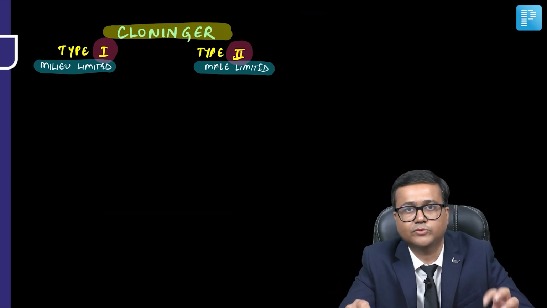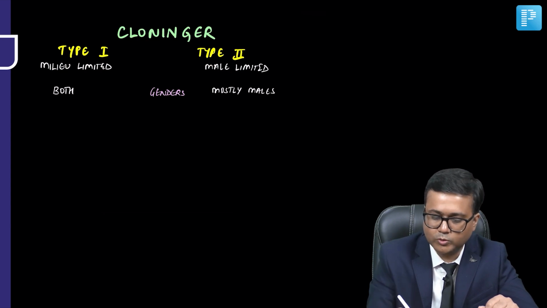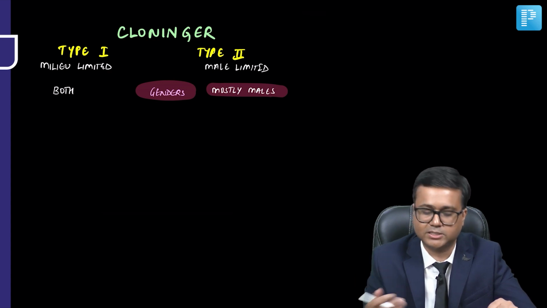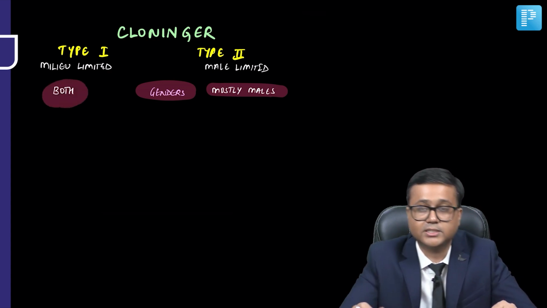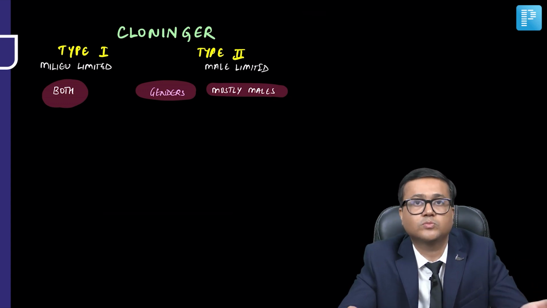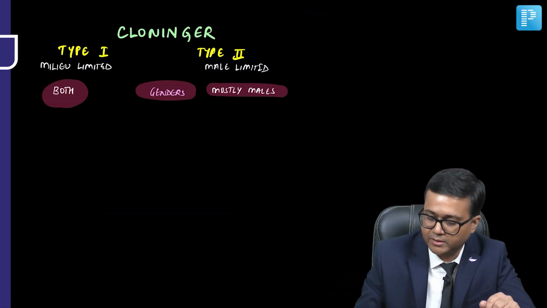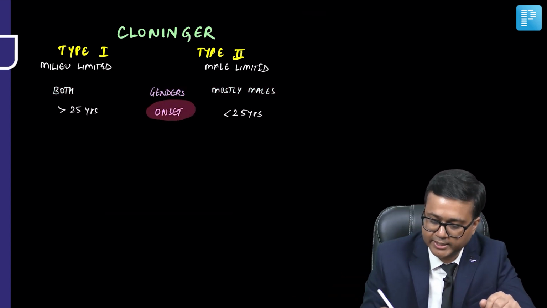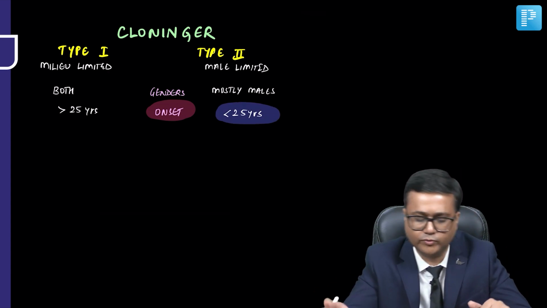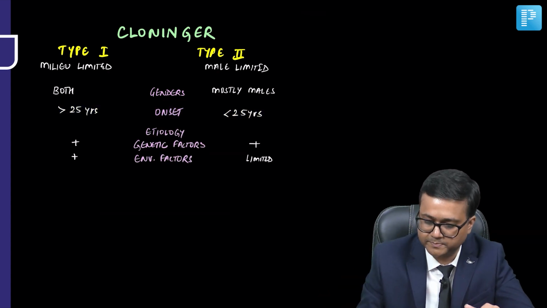So let's discuss some of the important factors present in each of these. When we talk about gender, as the name suggests, type 2 is male limited, so it is mostly in males, while type 1 is seen in both. Again, you can correlate: in Babor's, A was equal in males and females, while B was more in males. Now, when we talk about onset, type 2 is early onset, less than 25 years of age, while in type 1 it is more than 25 years of age.